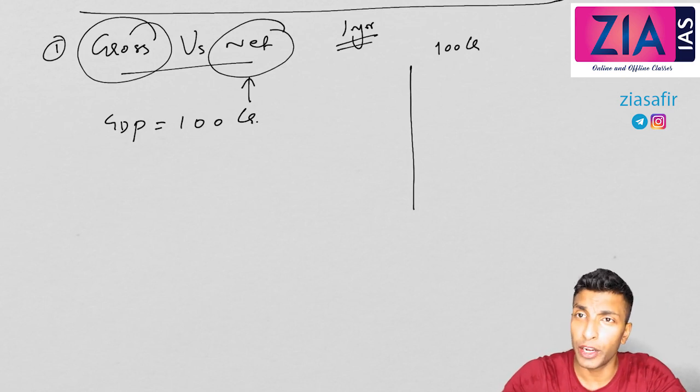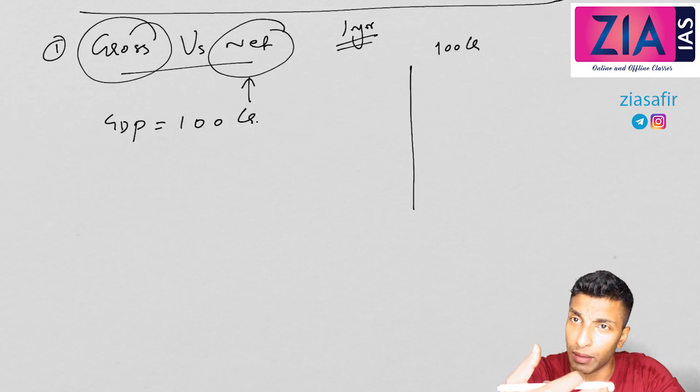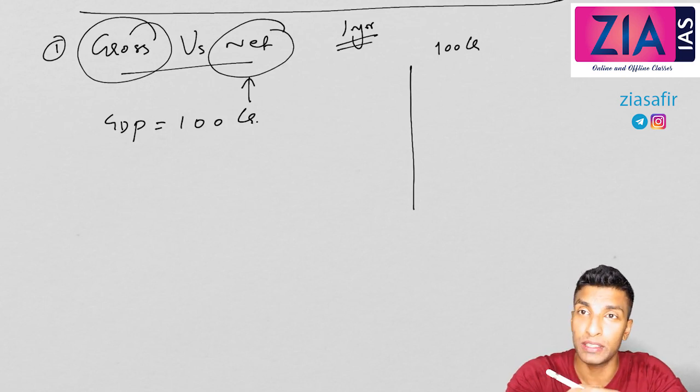But during this value addition, you are using certain machineries, and those machineries will have some depreciation. Let's suppose you bought the machinery for 100 crore, and next year if you want to sell it, will you get 100 crore? No. There will be a depreciation. You may get 70 crore or 60 crore or 80 crore. Some depreciation will be there.